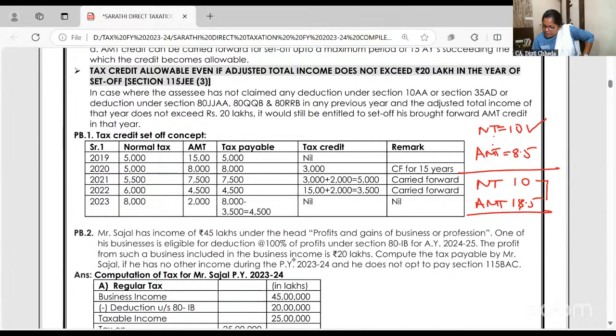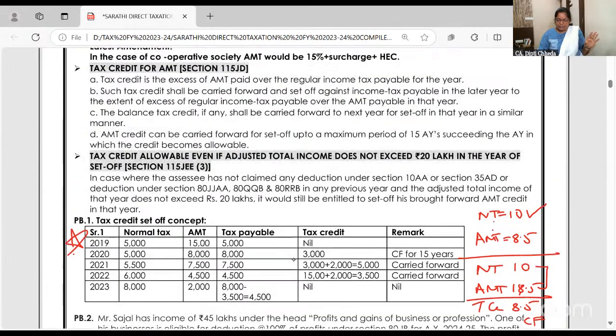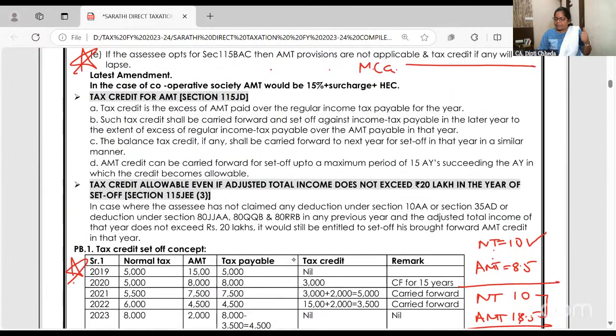So now how much tax you have paid extra? Tax credit 8.5. This you can carry forward for 15 years to be set off whenever your normal tax is more and AMT is less. Now how the set off works, just this example you do more than enough. कैसे calculate होगा AMT we are working out, but this is very important.